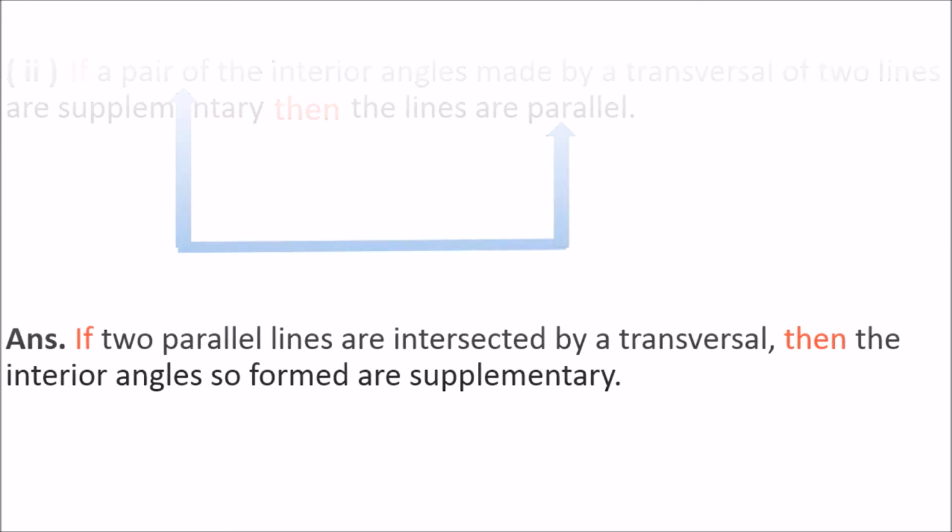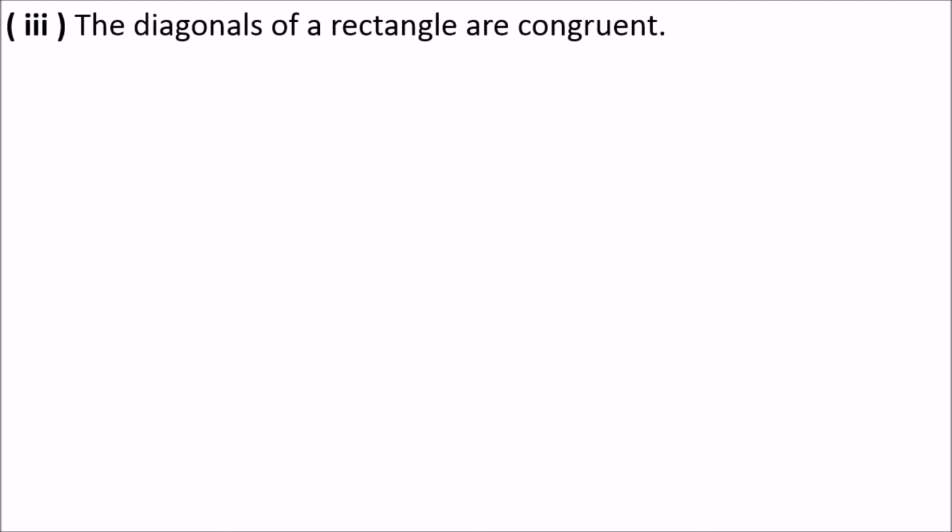Now here we have the next question. The diagonals of a rectangle are congruent. This statement is not in if-then form. So first we will convert this statement into if-then form. Here you can see there is a helping verb, that is "are", and after "are" there is the word congruent. So the congruent part would be the consequent of the statement. That means it has to be written after the word then. So what is congruent in this statement?